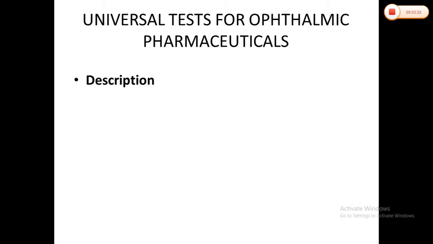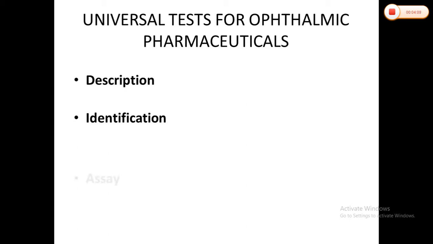Then identification is there. The purpose of this identification test, or the identity test, is to verify the identity of each and every raw material that we are using, mostly the APIs. This test should be able to discriminate between compounds of closely related structures. So basically it is the identification of our raw materials as well as our API. For that purpose, the identification test has to be carried out. Basically these tests are carried out under the pre-formulation study.